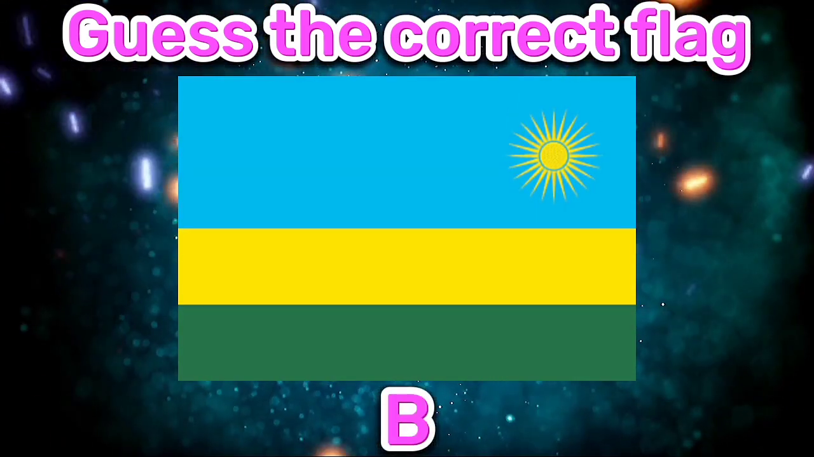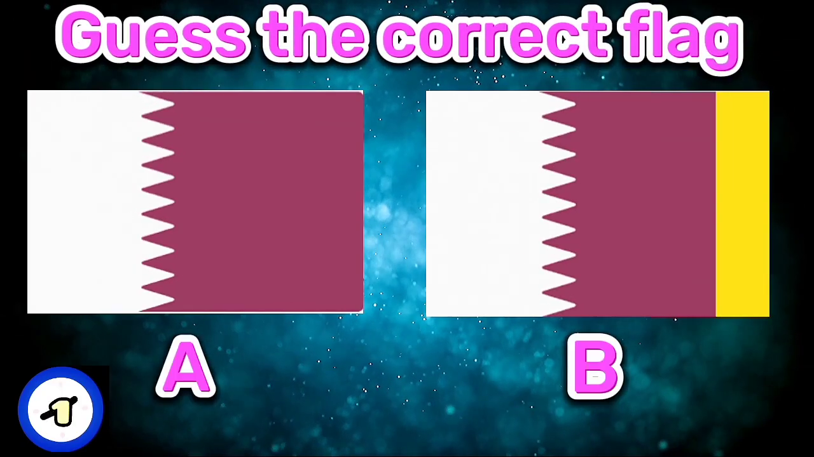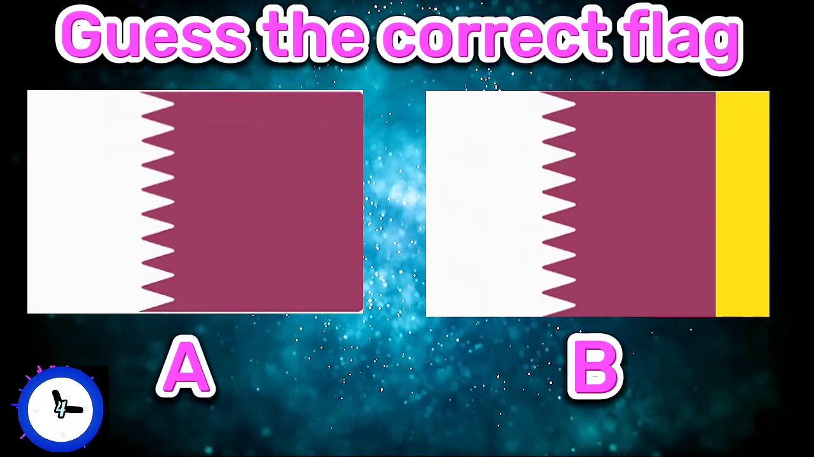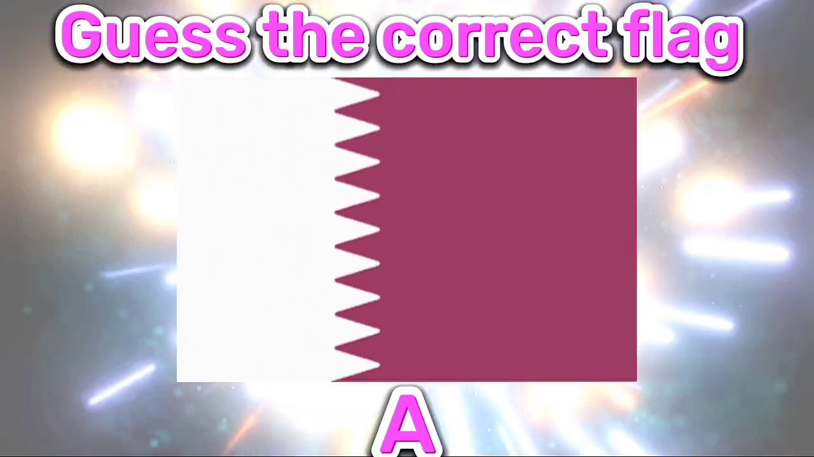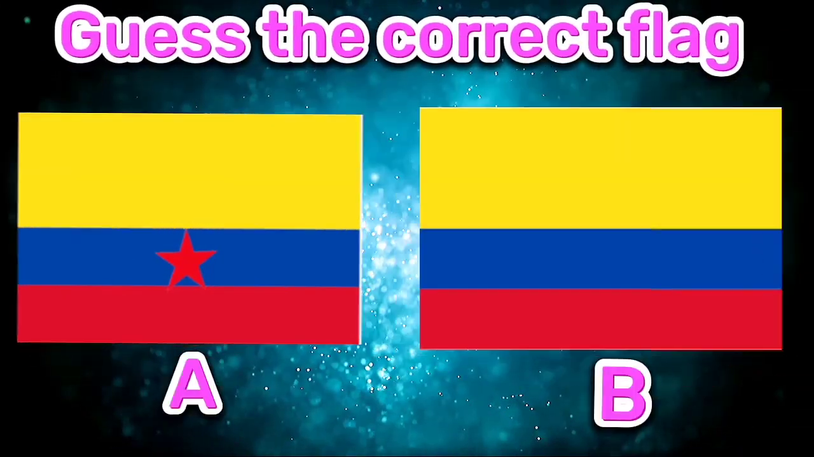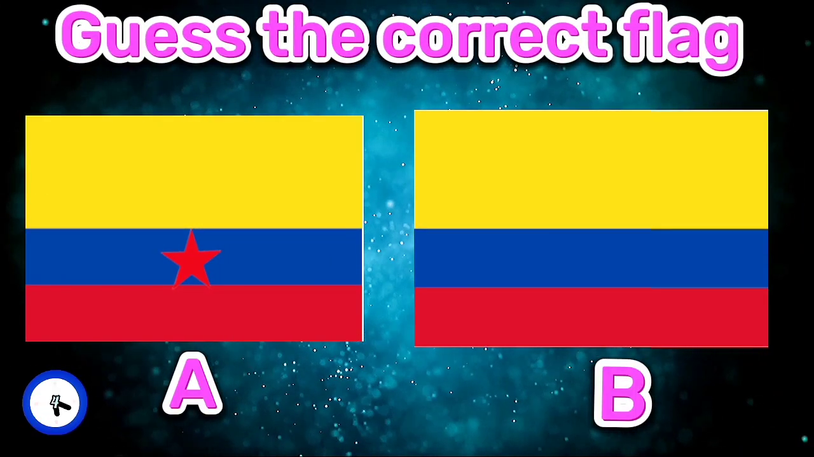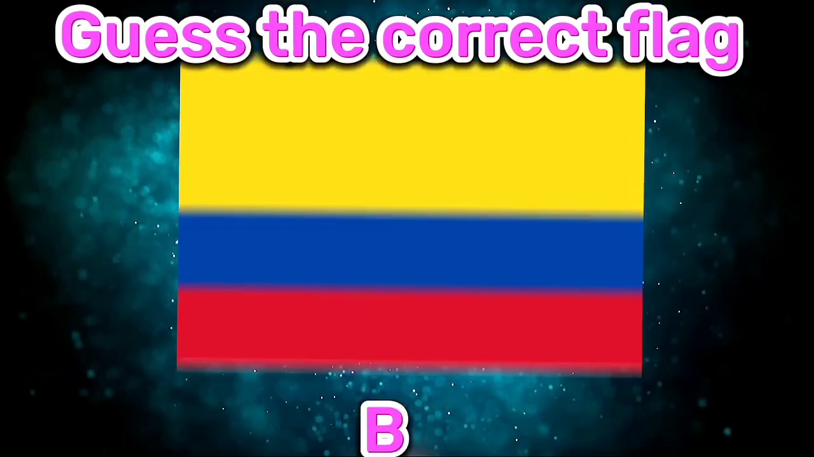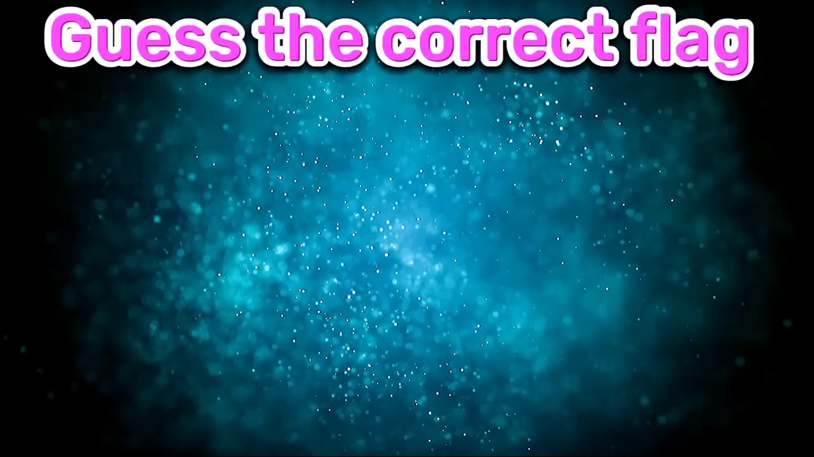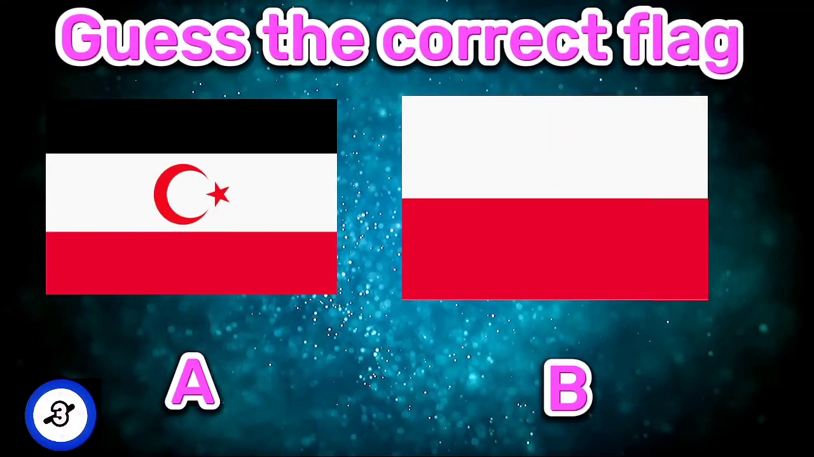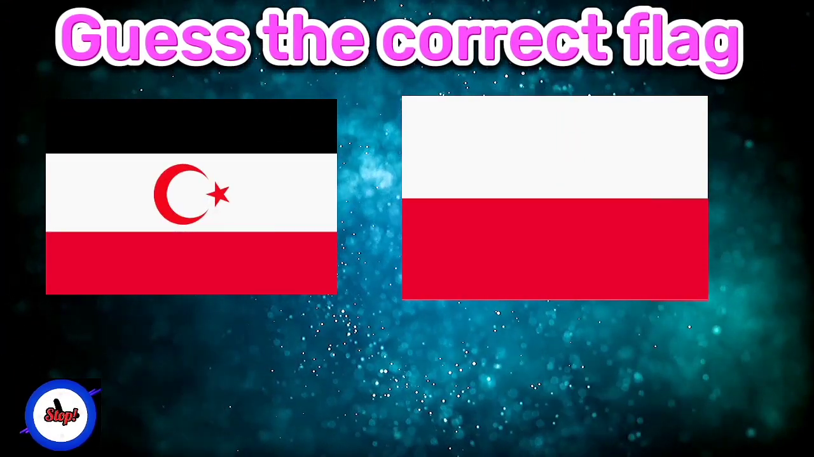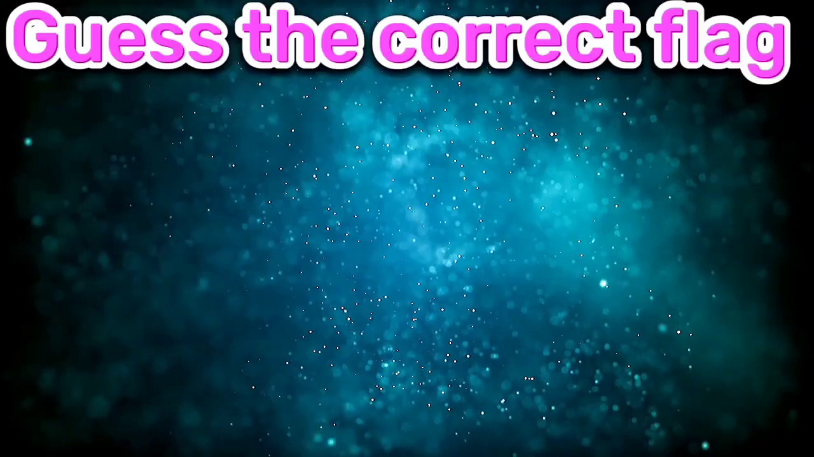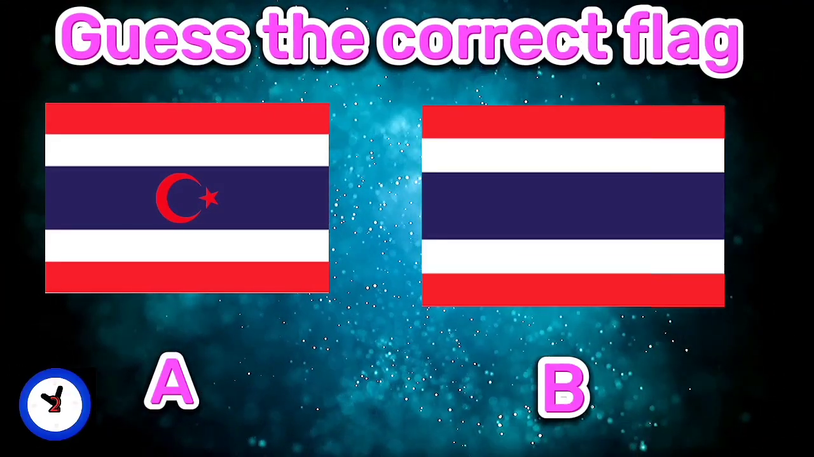B is correct flag. Guess the correct flag of Qatar. A is correct flag. Guess the correct flag of Colombia. B is correct flag. Guess the correct flag of Poland. B is correct flag. Guess the correct flag of Thailand.